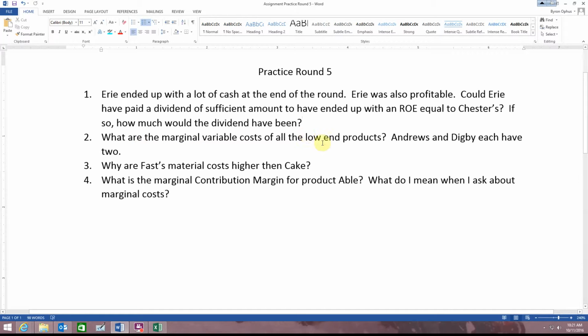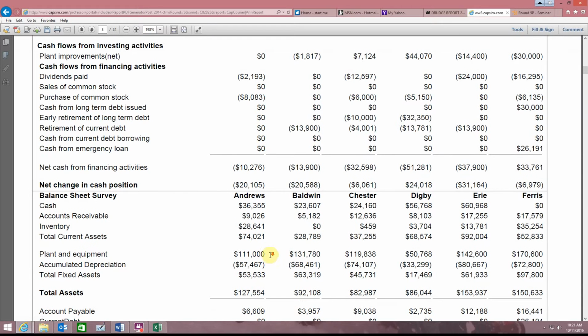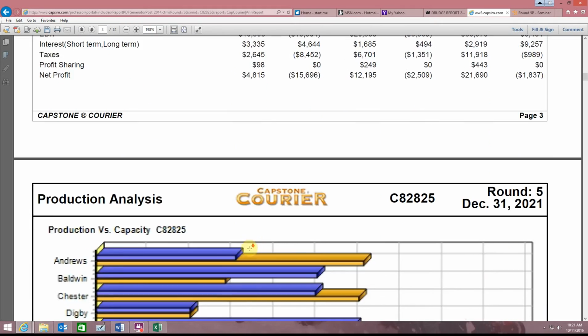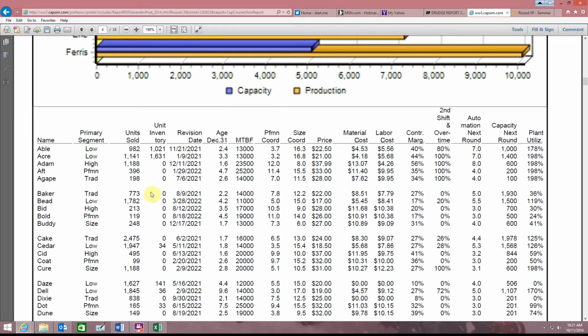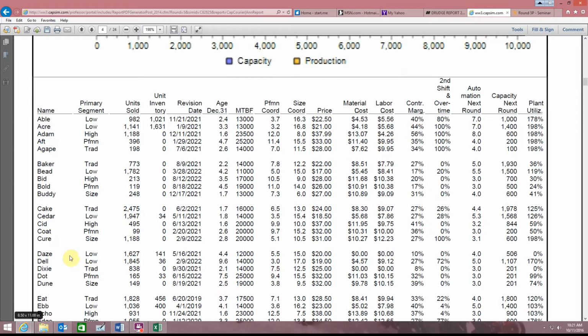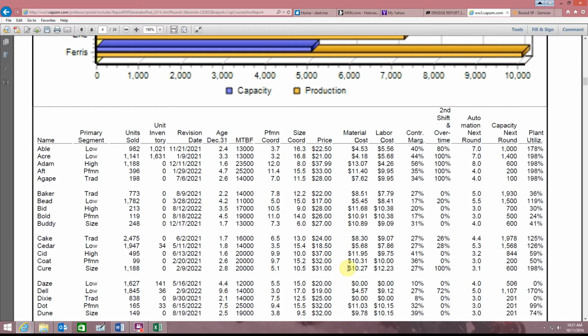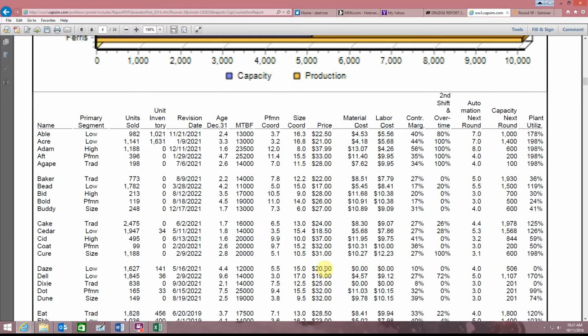Question 2: what are the marginal variable costs of all the low-end products? Andrews and Digby each have 2. What I want you to do here is come down to the production analysis. You guys aren't spending enough time on the production analysis. Andrews has both Able and Acre in the low end, and Digby has both Days and Dell that have moved into the low end. I may have a difficult time here though, because we can't tell with Days. Actually, we can, but we'd have to go back to round 4.